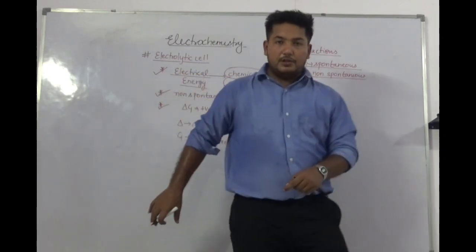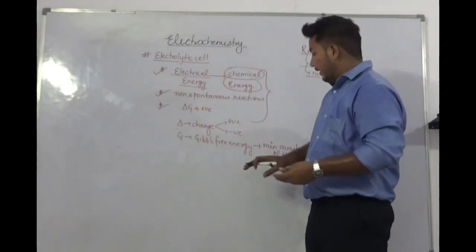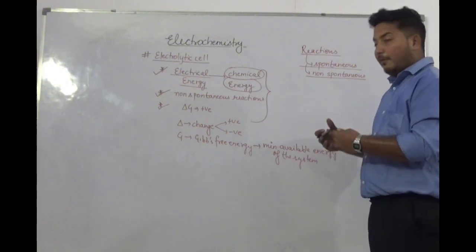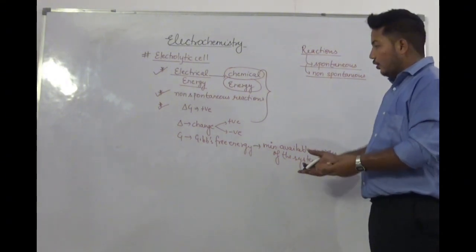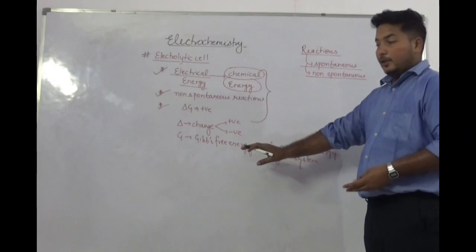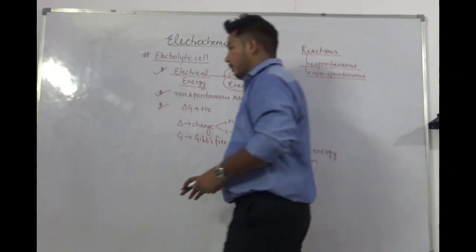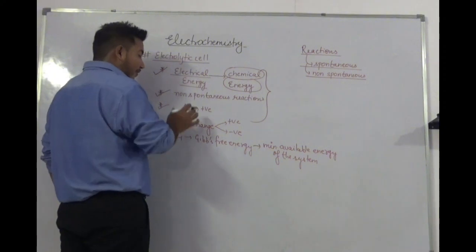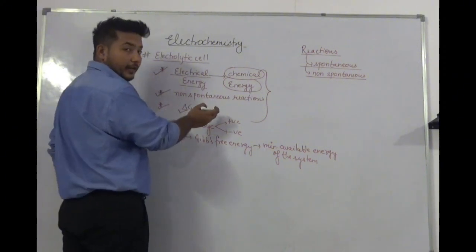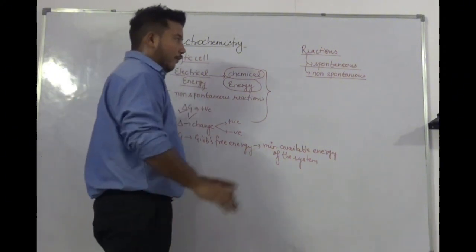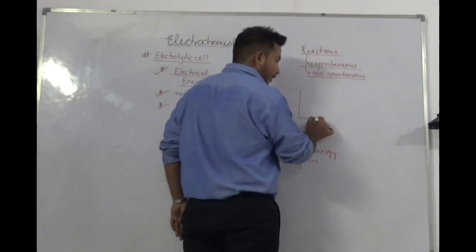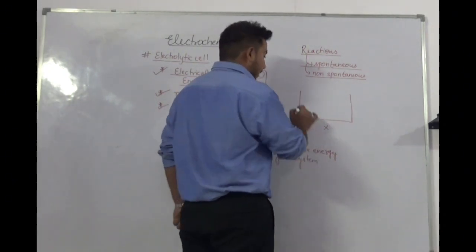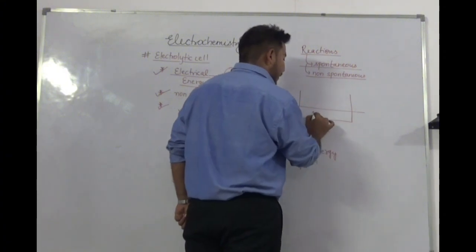So this is not the energy that we are providing to the system. It is the energy that the system already has by itself. Okay? So the minimum available energy of the system is known as Gibbs free energy. Now we understand what delta represents here and what G represents here, but why is the value of delta G positive here? Let us discuss. For example, let us have a system X, okay, and it has minimum available energy of